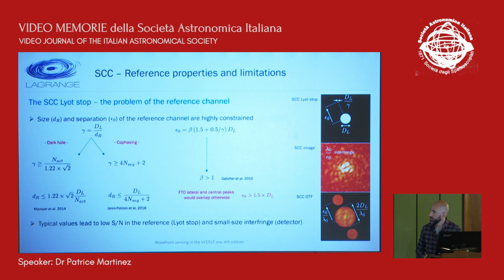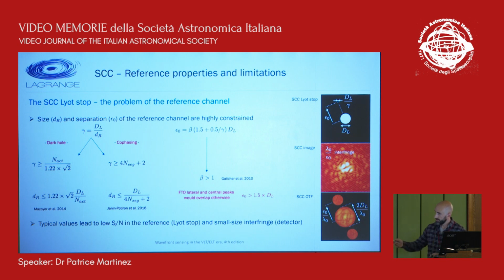And now I would like to speak about the drawbacks of the system. As I told you, the key design aspect of the SCC is the Lyot stop, to which a reference channel is added. But that's also the main drawback of the system, because the reference channel just here is highly constrained in size and in separation from the pupil channel. If we look at the size constraint first, we usually express the gamma parameter as the ratio of the diameter of the pupil channel by the diameter of the reference channel.